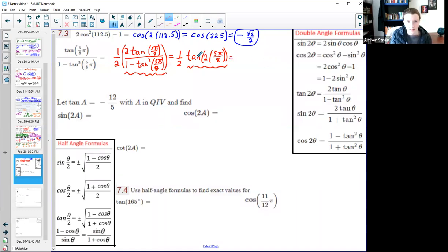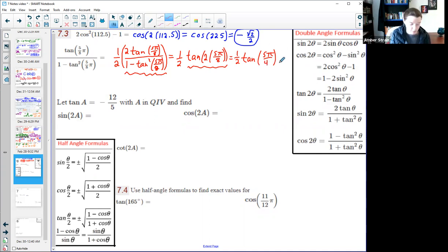So again, the reason that we did this is because 2 times 5/8 turns into 5/4, which is one that we know on our unit circle. Okay, 2 times 5/8 is 5/4. And 5 pi 4ths, that would be in, let's see, quadrant 3 again. So my 4 looks like a 9. Here we go.